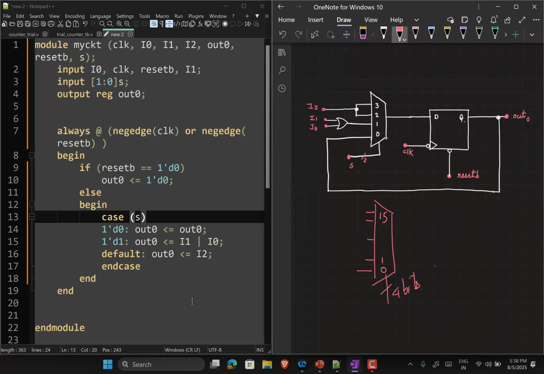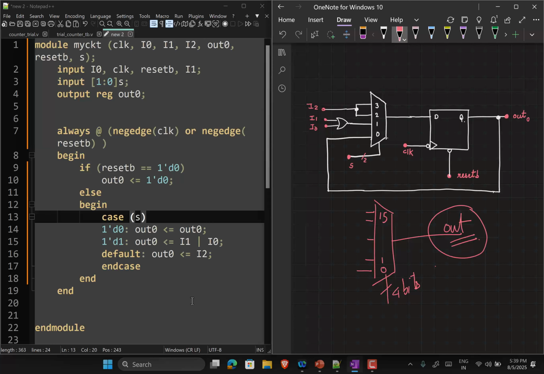No, so we are right now implementing a system like this, right? So you're trying to implement this and there is some out here. You want to make sure the value of the out is defined under all possible conditions.